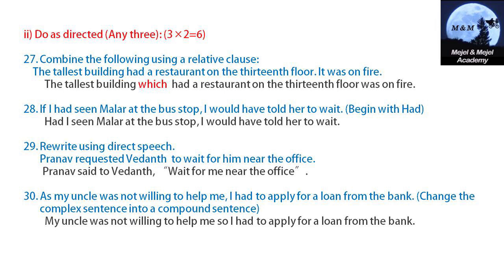As my uncle was not willing to help me, I had to apply for a loan from the bank. Change the complex sentence into a compound sentence. A complex sentence has one independent clause and one dependent clause, a main clause and a subordinate clause. A compound sentence needs both to be main clauses, both independent clauses. The conjunction as here is a dependent conjunction, therefore we need an independent one, so we put so. Therefore: my uncle was not willing to help me, so I had to apply for a loan from the bank.